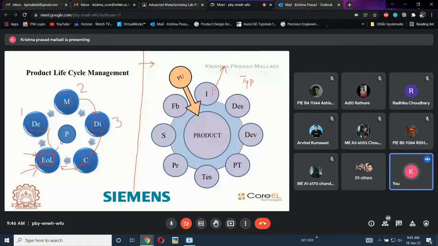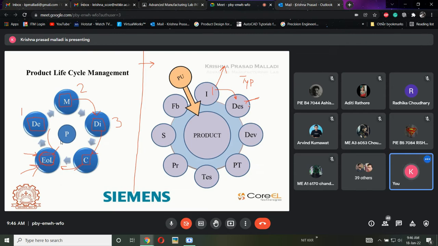Once I want to showcase my idea to others, it should have some skeleton or representation to check how exactly it will look. So we use the design phase to turn the idea into an actual, virtual one. Once the design is done, I am going to manufacture it. For manufacturing, what are the different things to consider? How exactly am I going to manufacture, and what components or machines are needed? That is nothing but the development phase.